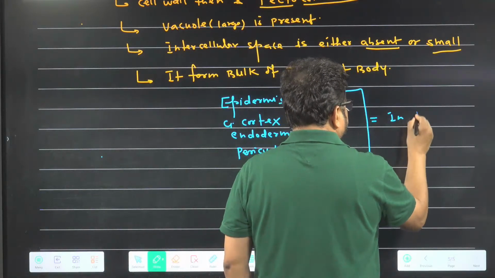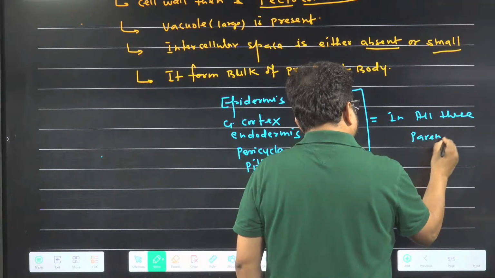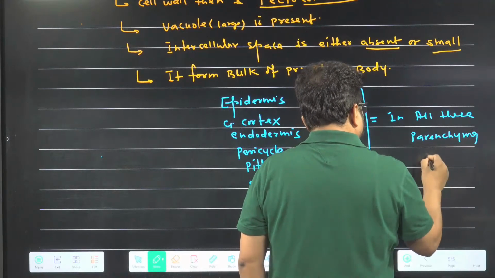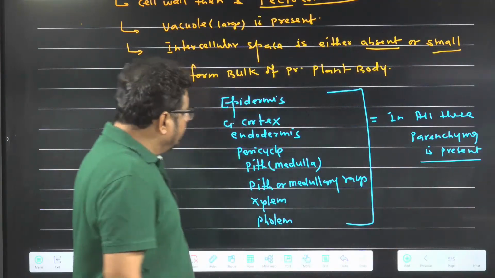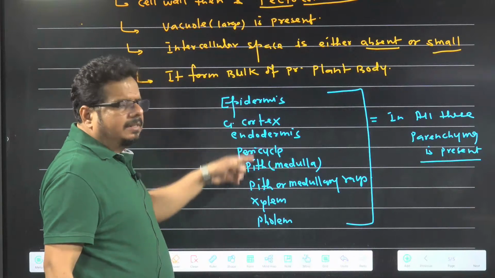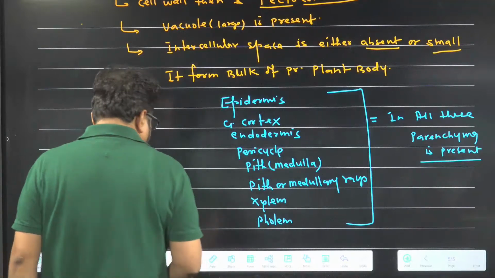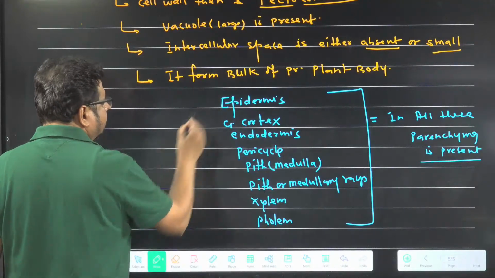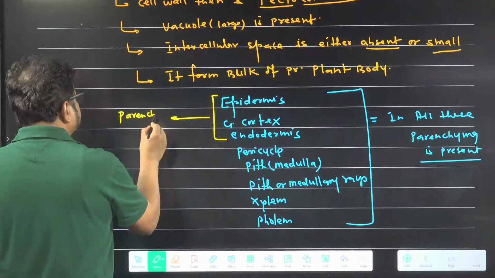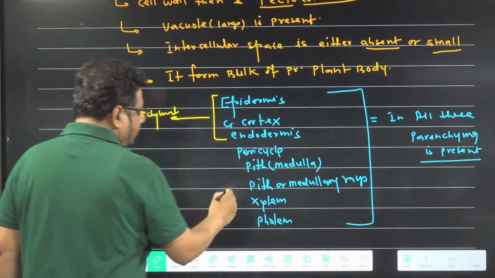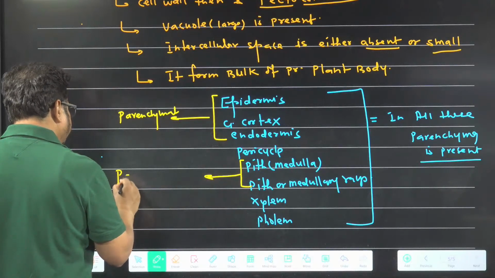In all these, parenchyma is present. It doesn't mean everywhere only parenchyma is there, another tissue is also there, but these are the layers of the plants. At least these three are totally parenchymatous. Pith or pith rays are parenchymatous totally.